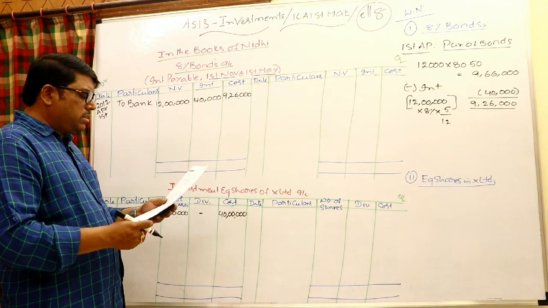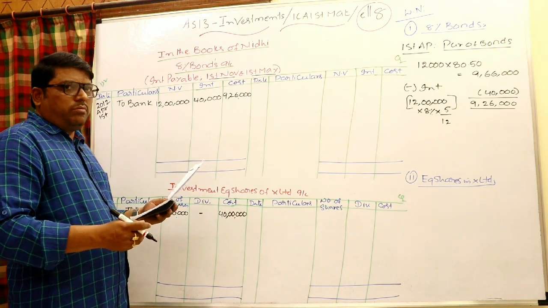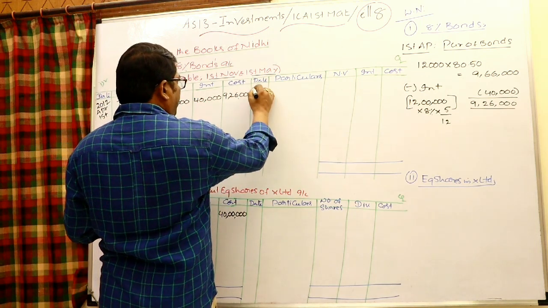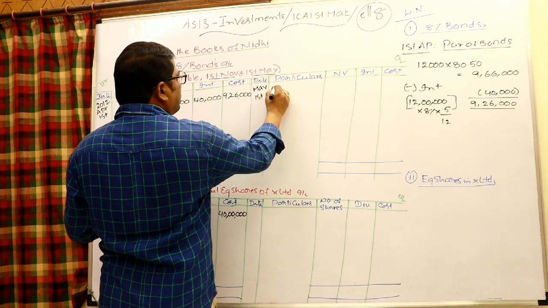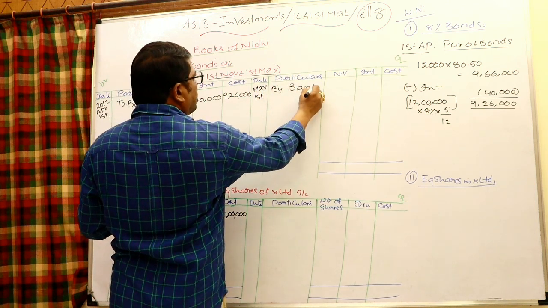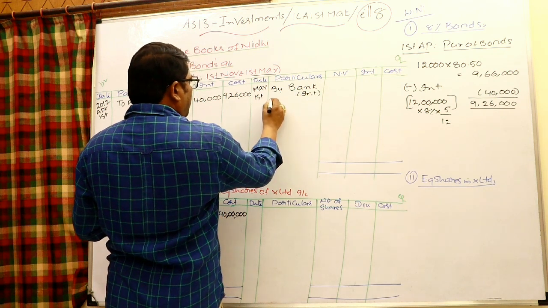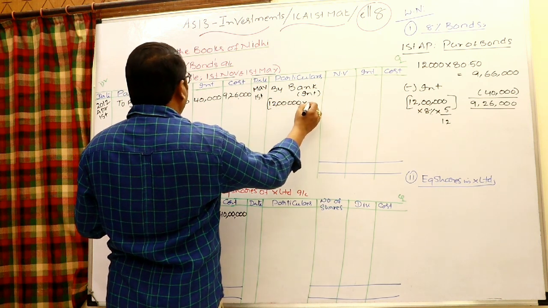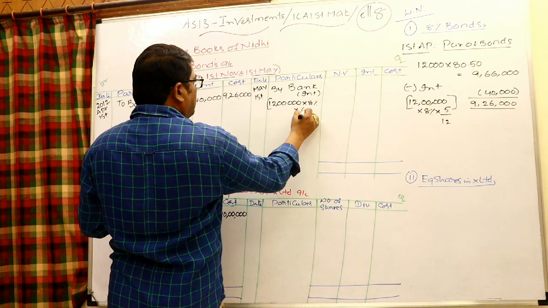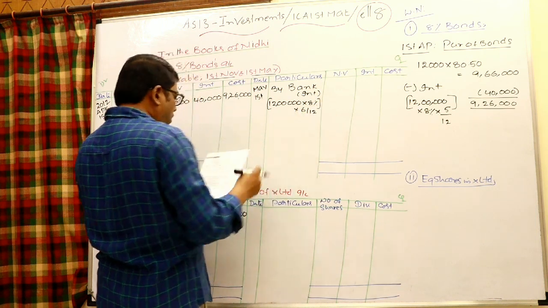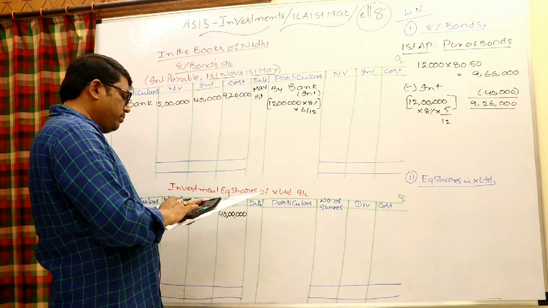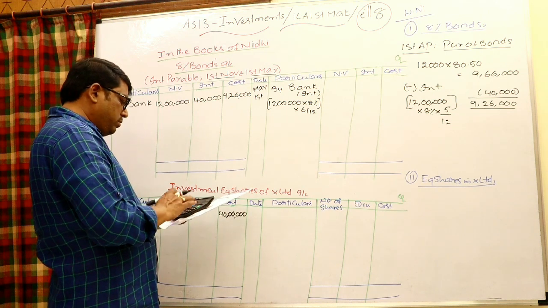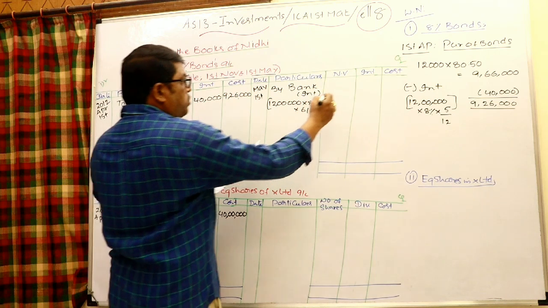On 1st May, received half year interest on the 8% bonds. When you receive, the entry is bank account debit to interest, so in the interest column by bank, on May 1st. Interest is always calculated on face value: 12 lakhs into 8% into 6 by 12 for 6 months, 48,000, right, in the interest column.